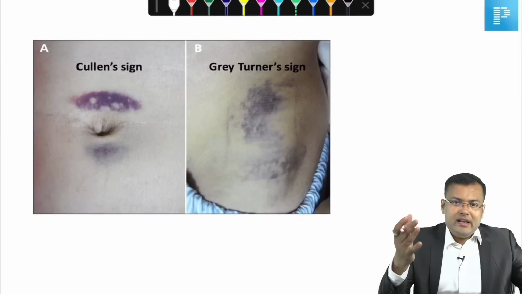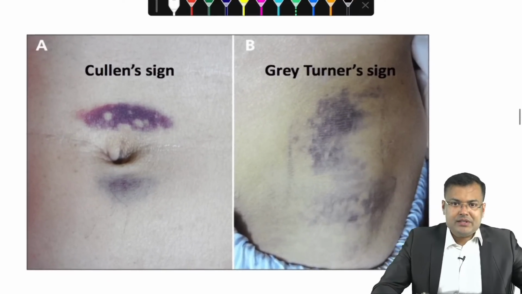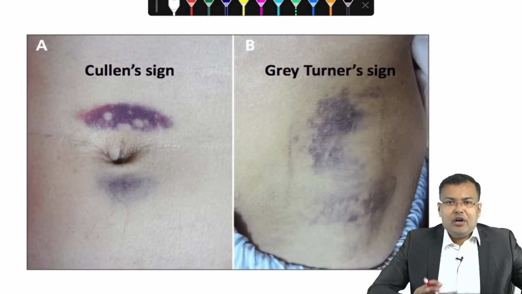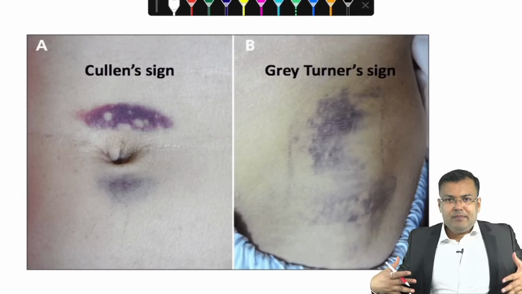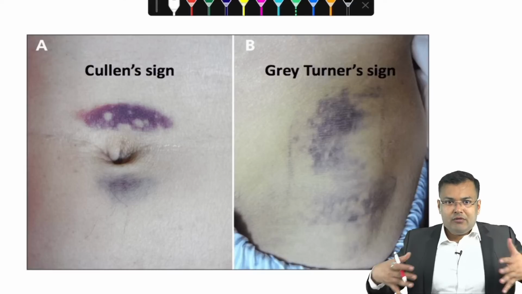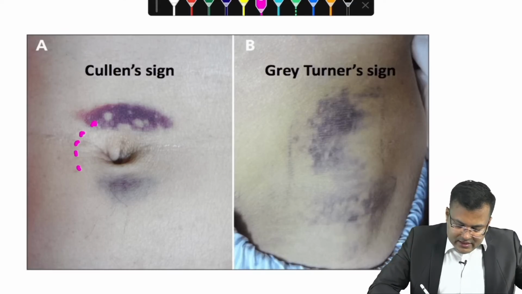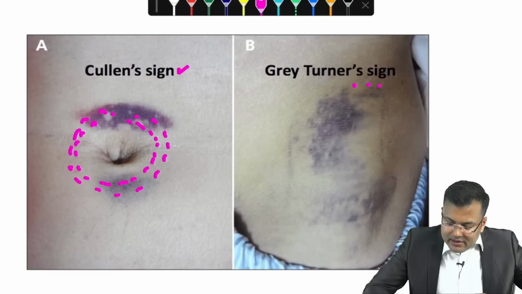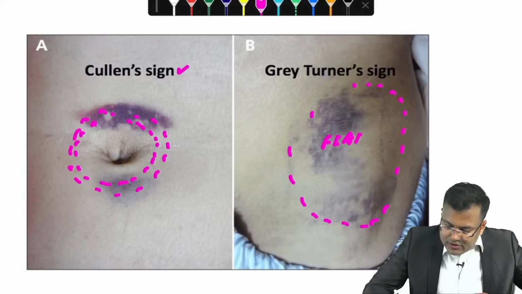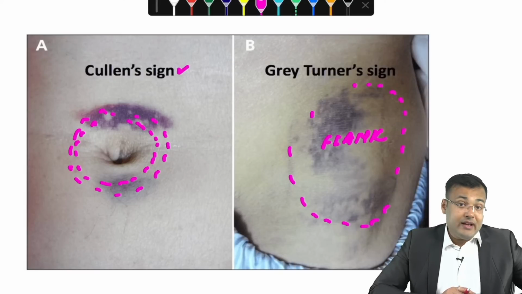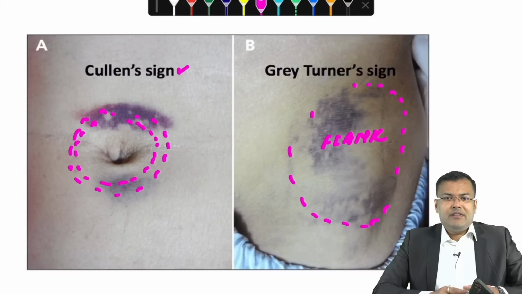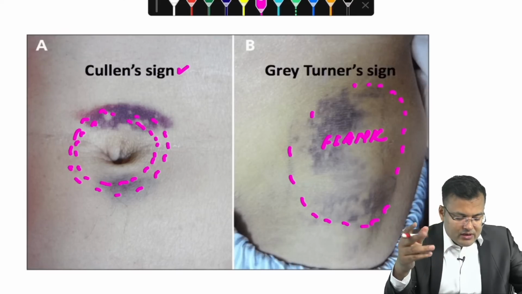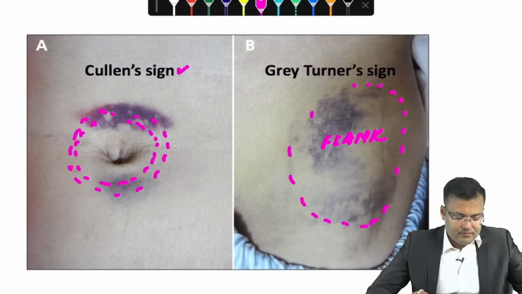Another question, again in patients of acute pancreatitis, especially hemorrhagic pancreatitis, because of retroperitoneal hemorrhage, there is bleeding along the fascial planes. So when there is bleeding along the fascial planes, you can see ecchymosis. Ecchymosis around umbilicus is known as Cullen sign. Ecchymosis around flank is known as Grey Turner sign. So you tell me, if there is ecchymosis around inguinal region, what is the name of that sign? Tell me guys.